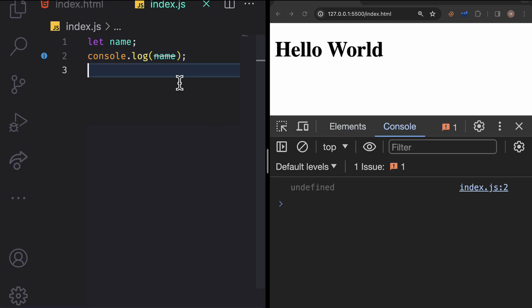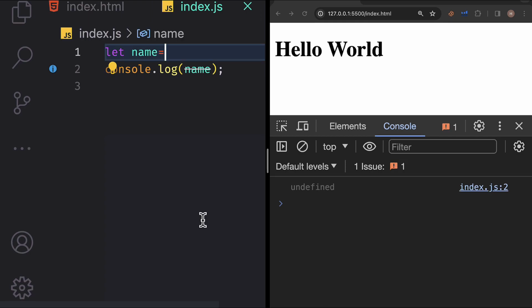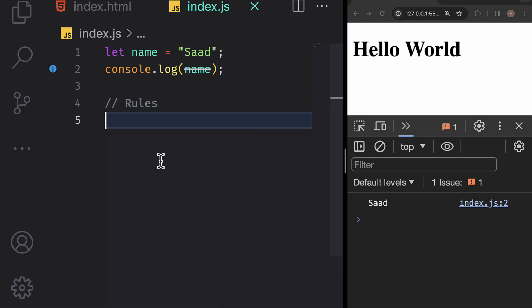Now let's log it on the console and see what you get. Save the changes, and here you see undefined in the console. So by default, the variables we define in JavaScript have the value undefined. You can optionally initialize this variable, so I'm setting it to a string, which is a sequence of characters denoted in double quotes. You can also use single quotes, and different developers have their own preferences, but it is more common to use double quotes to declare strings in JavaScript. Now when you save the changes, you see Saad instead of undefined on the console. You have declared a variable in this example, which is name.